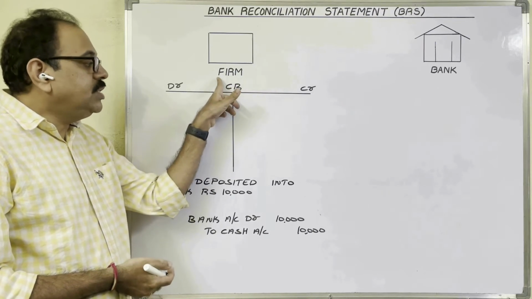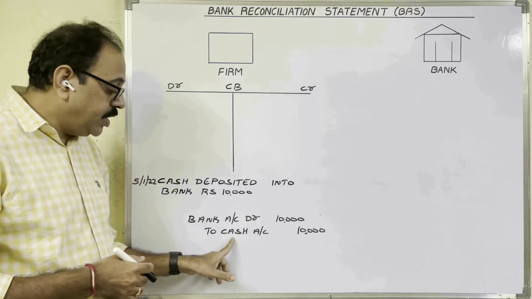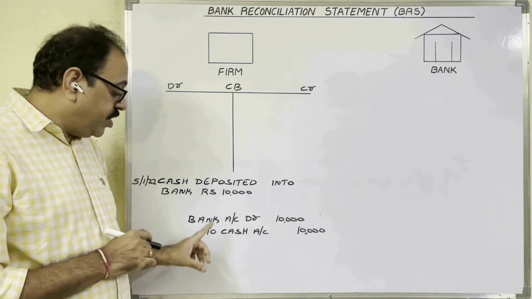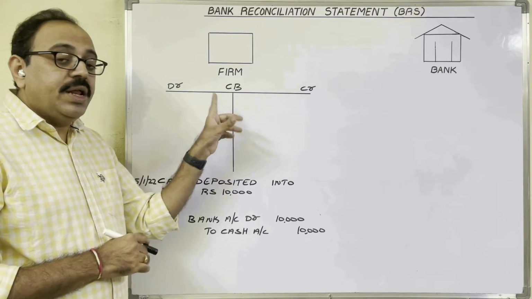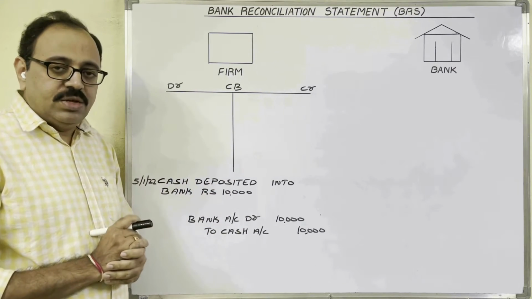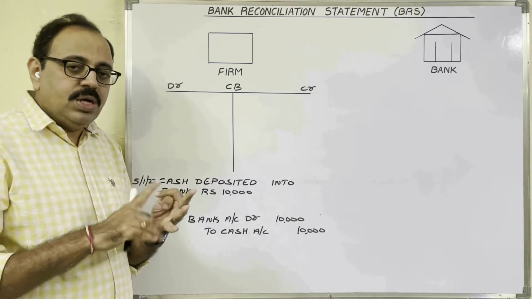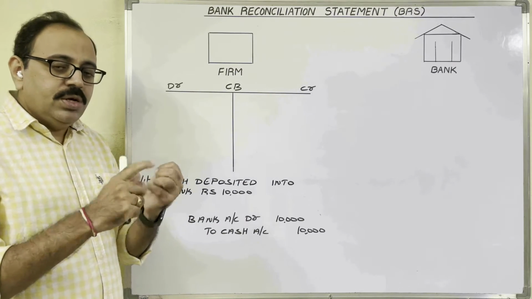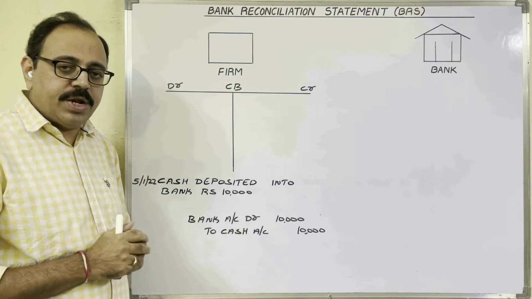Suppose the firm is maintaining a journal. Small firms record all monetary business transactions in the journal book, no? So in the journal, the firm records the entry like this. Suppose the firm is maintaining subsidiary books instead of a journal. There are 8 subsidiary books: purchase book, sales book, purchase returns book, sales returns book, cash book, bills receivable book, bills payable book, and journal proper.